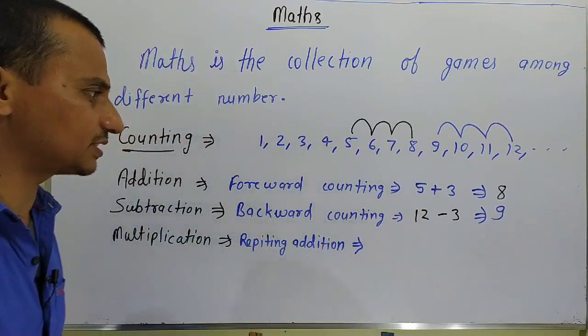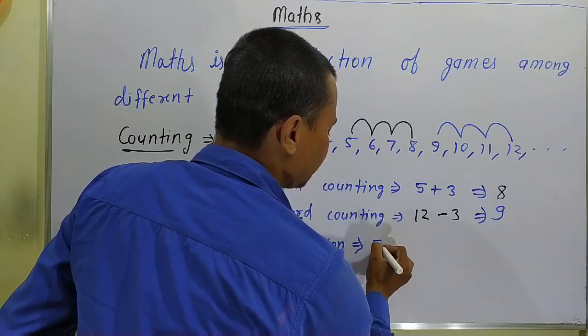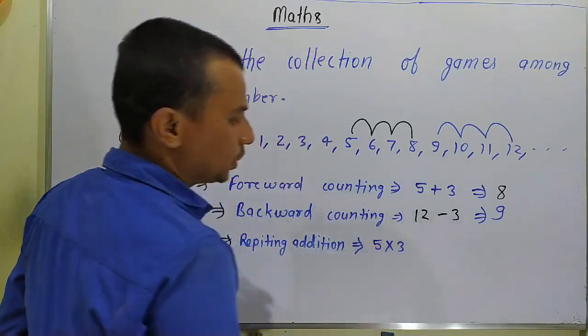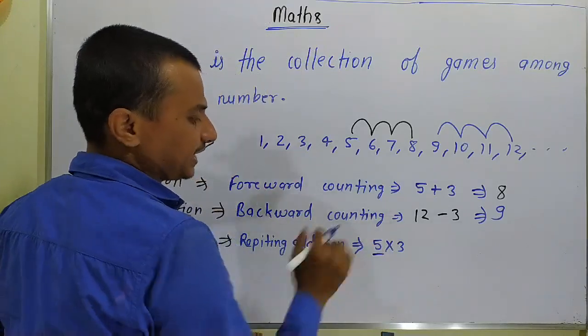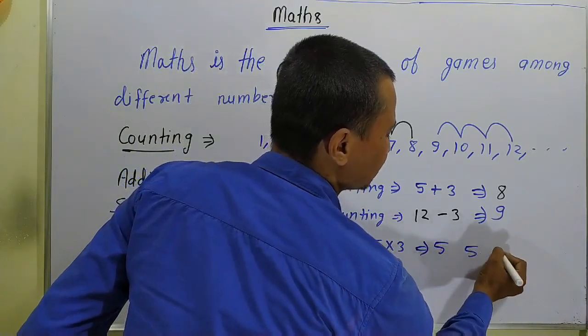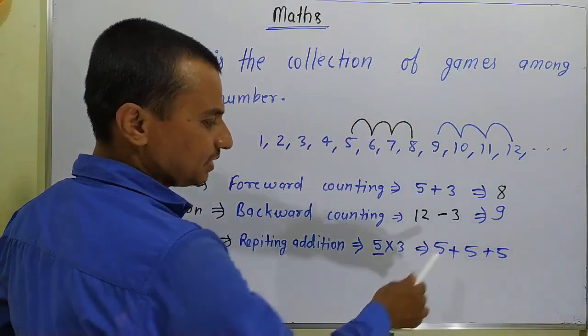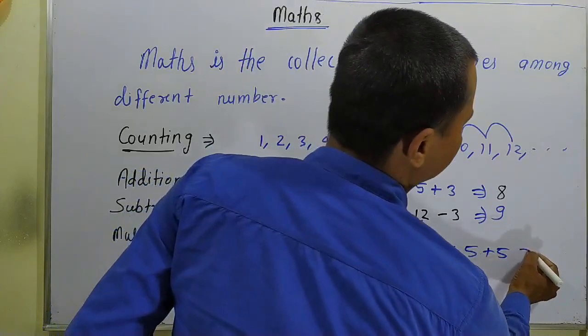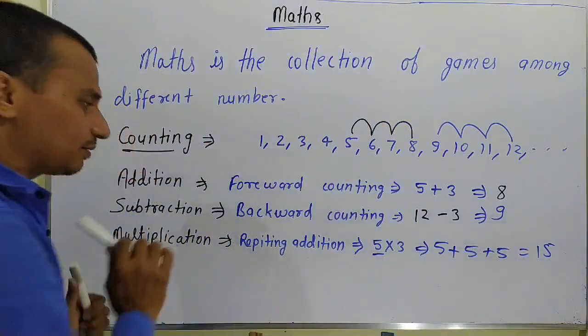For example, if you have to multiply 5 and 3, you have to add 5 three times. That is, you have to repeat 5 three times and then add. What will be the answer? 5 plus 5 plus 5, that is 15. So repeating addition is called multiplication.